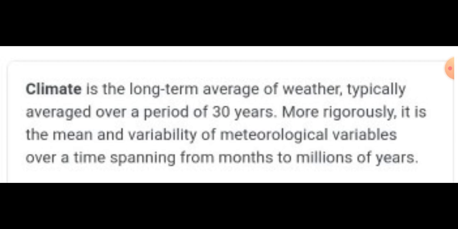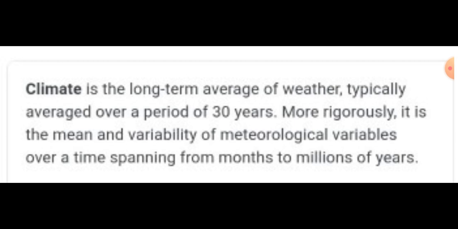While the weather can change in just a few hours, climate takes hundreds, thousands, even millions of years to change for a particular place on earth. Can you understand, students? Listen very carefully. Climate is the average weather in a place over many years, while weather can change in just a few hours, but climate takes hundreds, thousands, even millions of years to change for a particular place on earth.